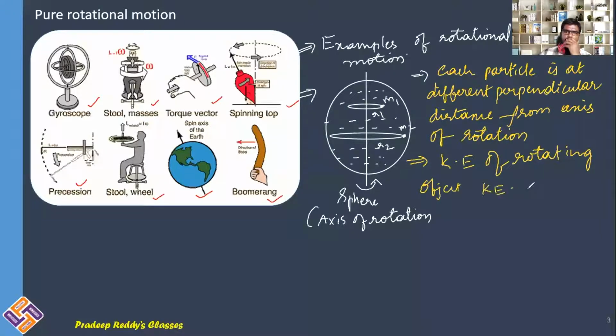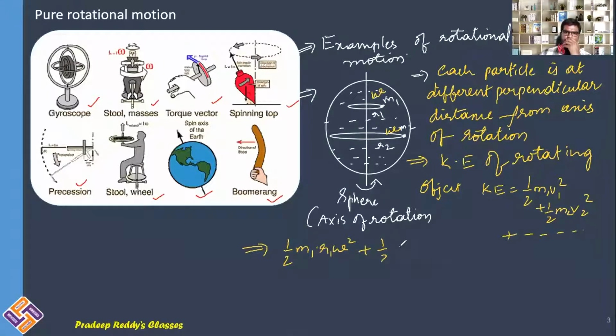KE is equal to half m1 v1 square plus half m2 v2 square plus so on. So as the particles are different, you can write half m1. V can be written as r1 omega. Omega is the same for this particle as well as this particle.